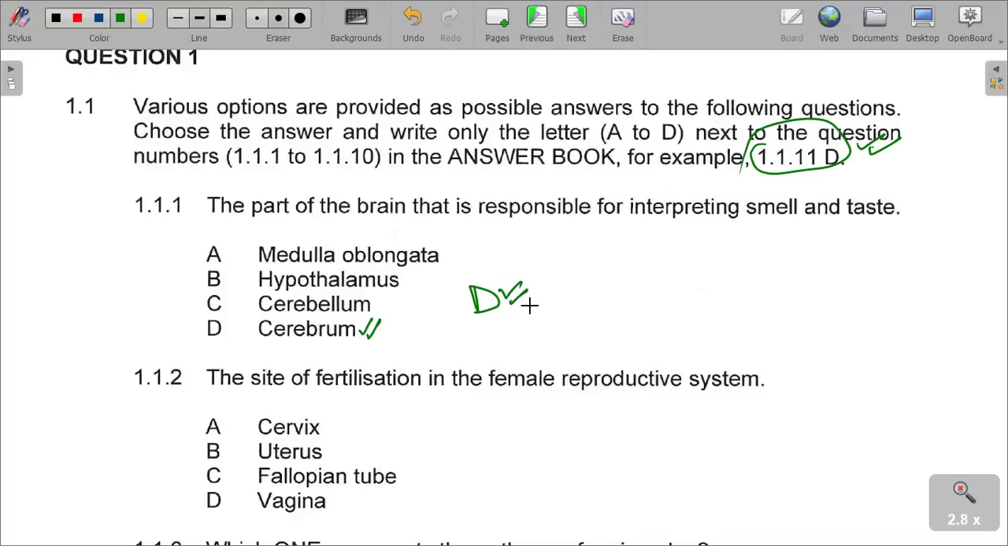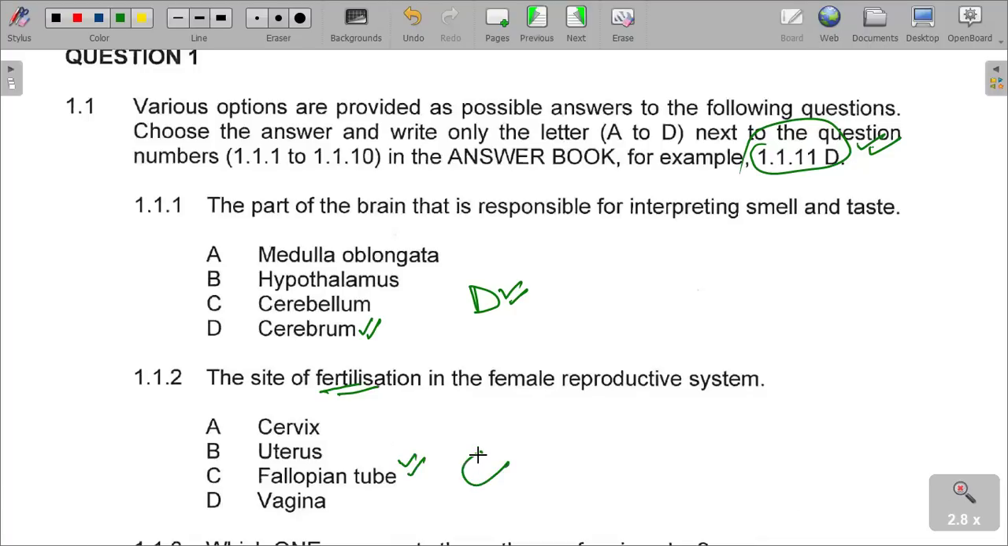Since we are doing revision, I don't want to waste your data and time. I'm going to quickly answer the questions as they are, and then we go to the next items that follow. The site of fertilization in the female reproductive system. I'm sure that you know that when you talk about fertilization, where does it occur in the female reproductive system? It occurs in the fallopian tubes.